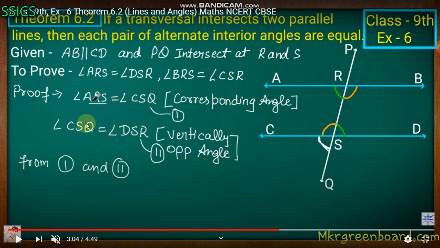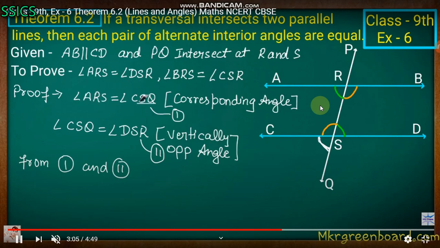Here angle CSQ and angle CSQ get cancelled. The remaining terms are angle ARS equal to angle DSR. See here, angle ARS and angle DSR are both interior alternate angles.